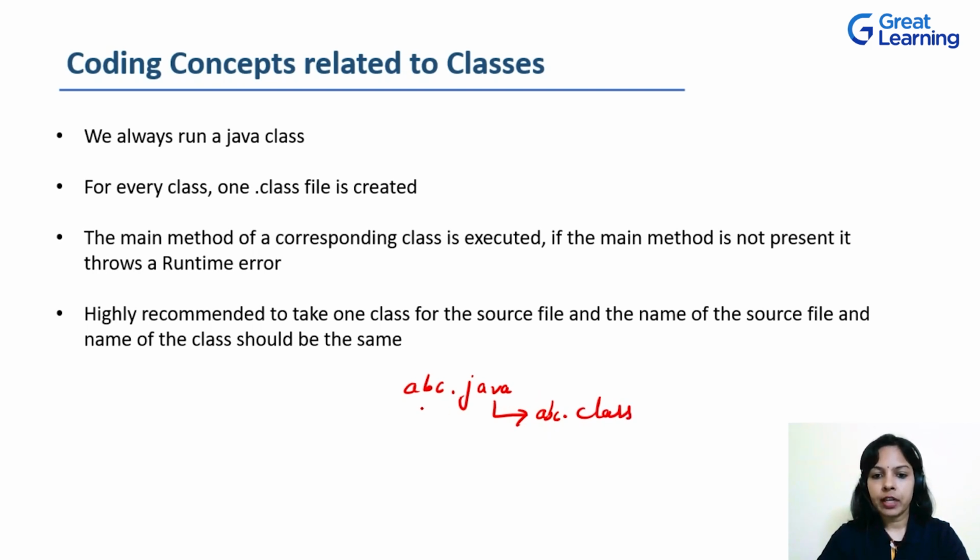If you have a different file name and a different class name that has the main method, then it will throw an error. Inside the file, suppose you have named a class as XYZ, which has a main method inside it. Then it will look for xyz.class. But your file name was abc.java, so it has been converted to abc.class, which is a mismatch over here.